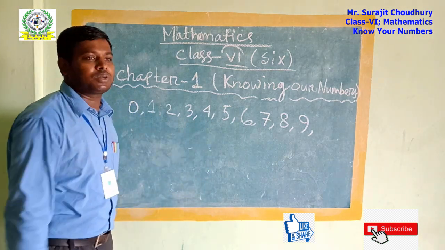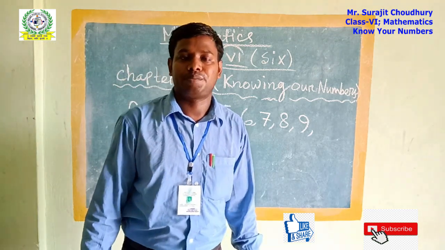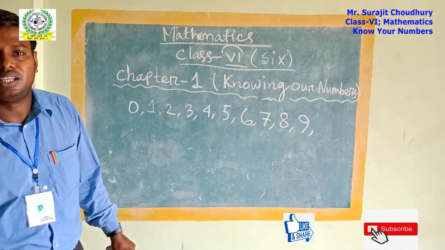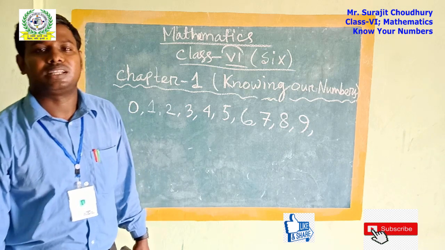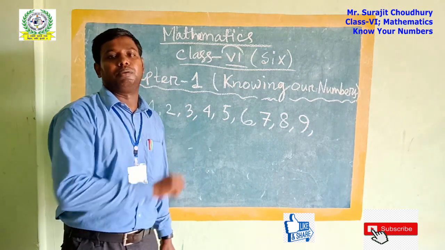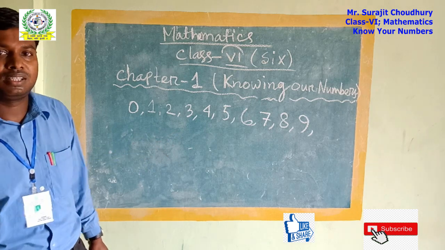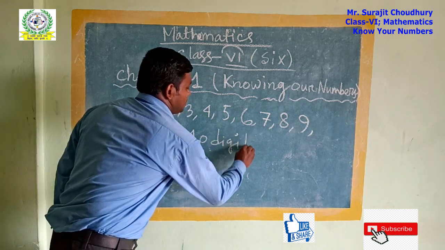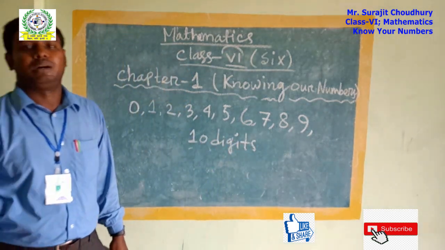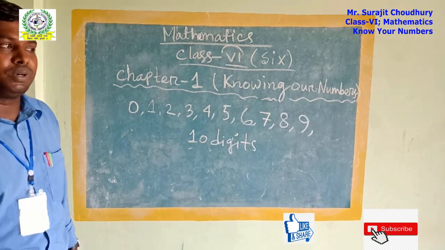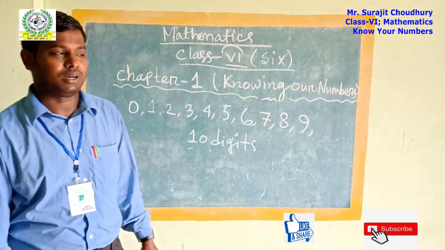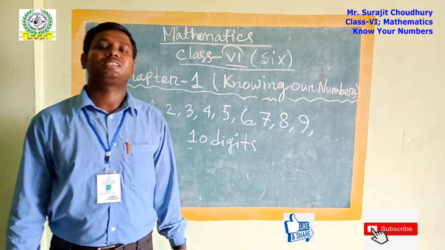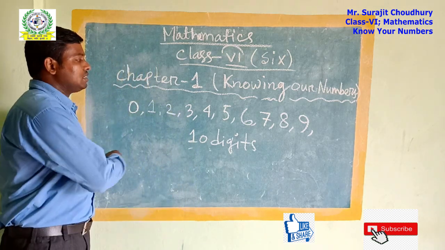So there may be a question: can we finish these numbers by writing their names, by writing only the digits? Can we finish this? No. The answer is no, because these numbers can be made with the help of these 10 digits. How many digits are there? 10 digits. With the help of these 10 digits, we can make numbers up to infinity. Anybody who wants to write the numbers from 0 up to how much we can finish? This is impossible because it needs so much space.